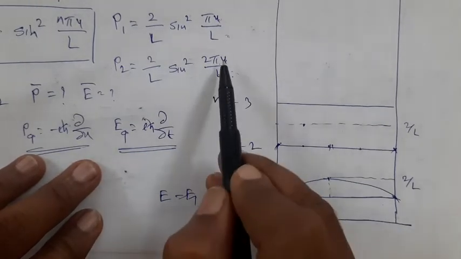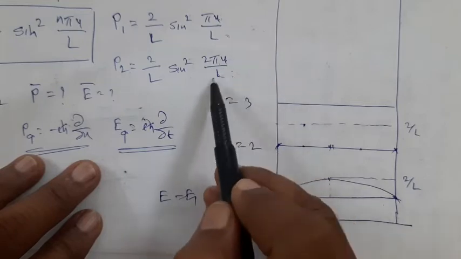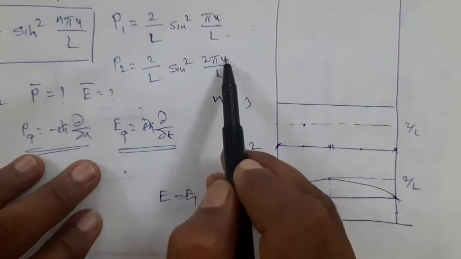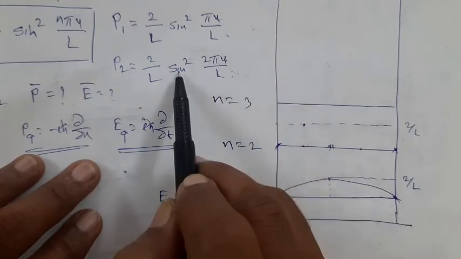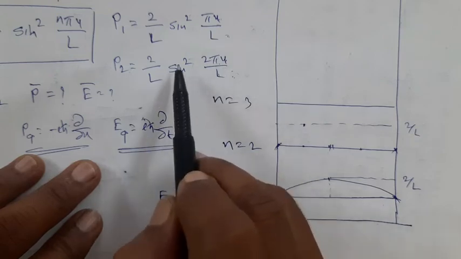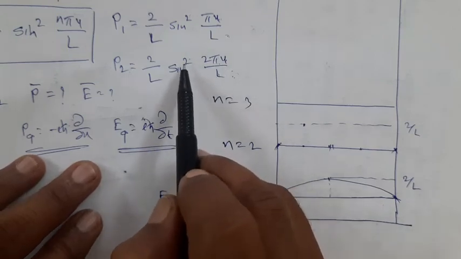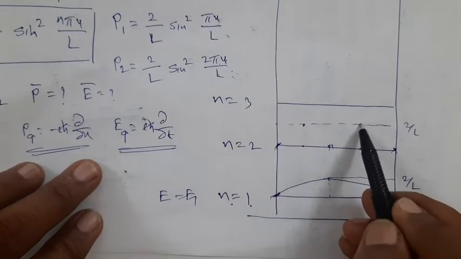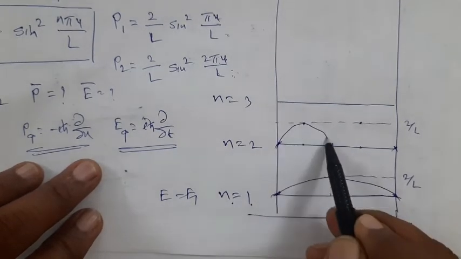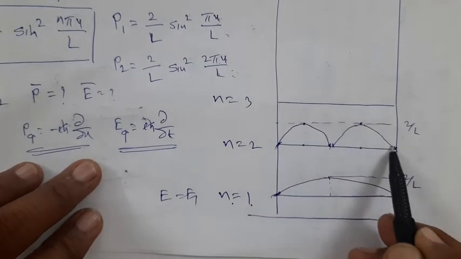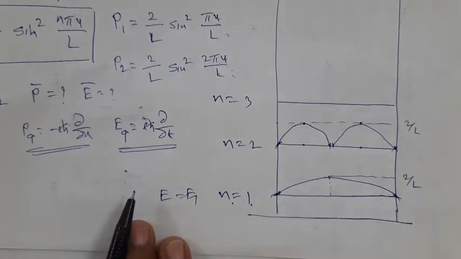3L by 4, I will substitute, it is 3L by 4, L gets cancelled, 2 2s are 4, therefore it is 3 pi by 4, but it is not sine of 3 pi by 4, it is sine square of 3 pi by 4. Sine is root 2 by L square, again it is 2 by L, and you will observe that the probability density is something like this. This is a very, very interesting conclusion.